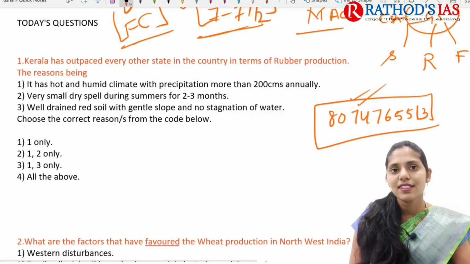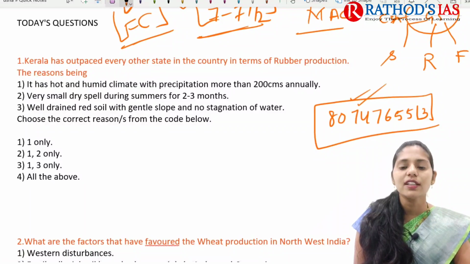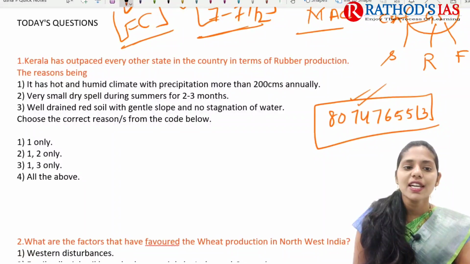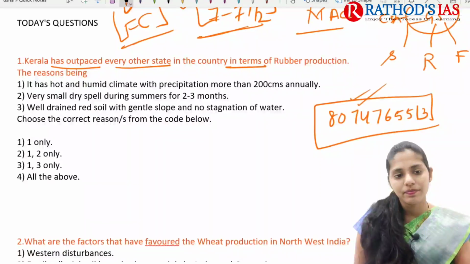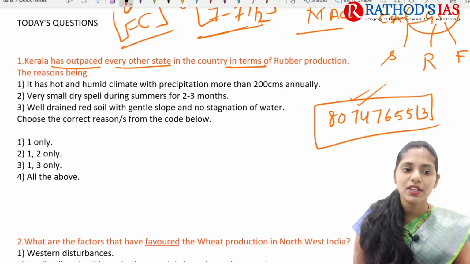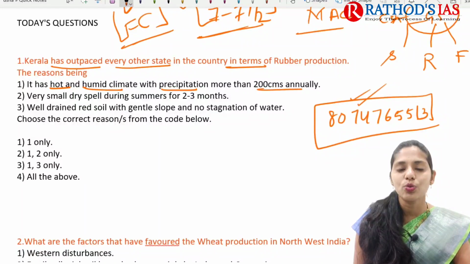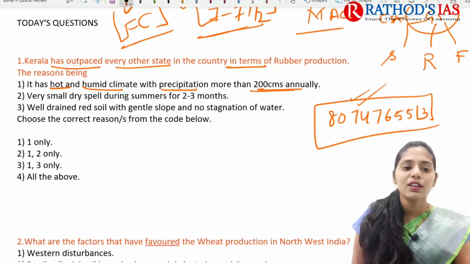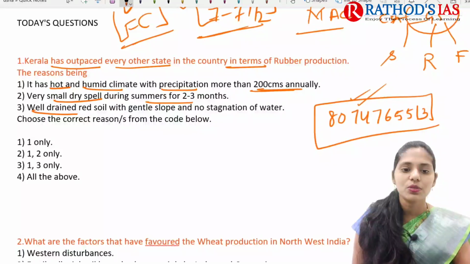And now let's come back and see today's prelims questions. The first one is regarding rubber production. Kerala has outpaced every other state in the country in terms of rubber production, the reasons being: first, it has a hot and humid climate with precipitation of more than 200 centimeters annually. Second, a very dry spell during summers for 2 to 3 months. Third, well-drained red soils with gentle slopes and no stagnation of water.